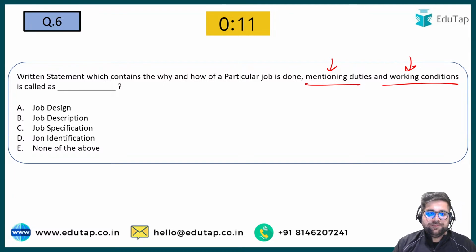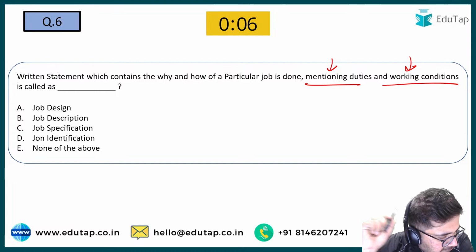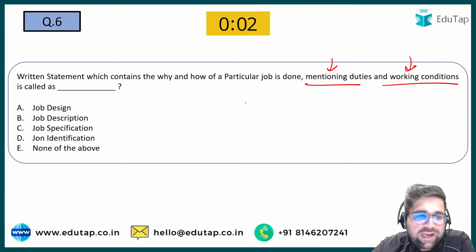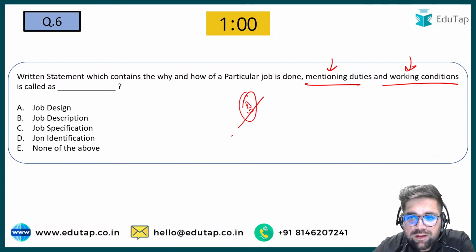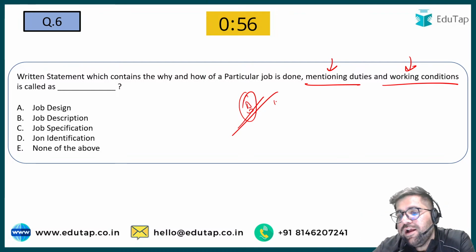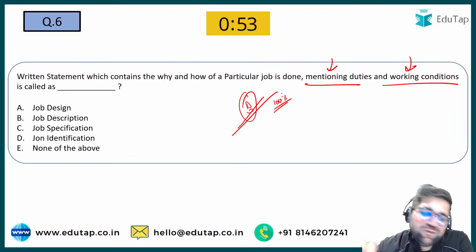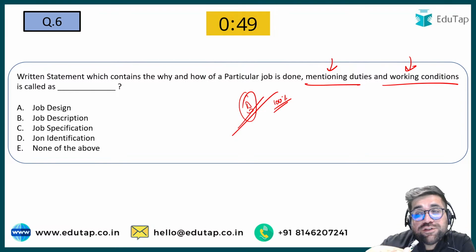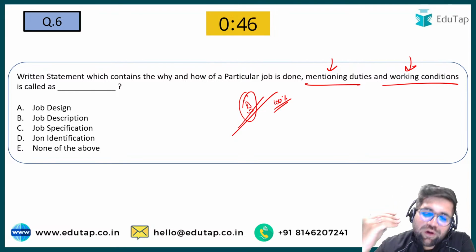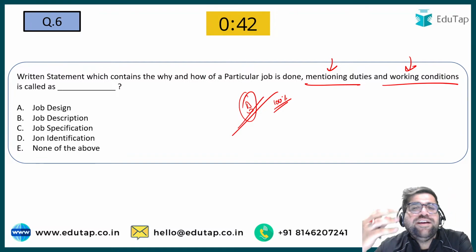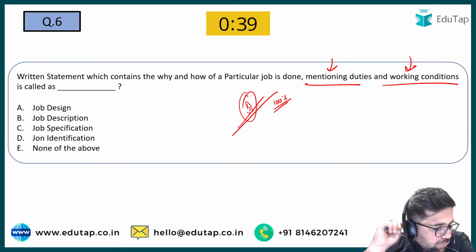Question number B. Now I'm picking the names of Nilesh, Unfiltered, Shubham, Niharika, Priya. Anyone else who would like to go with option number B? Gaurav again is going with B. Are you guys 100% sure that the answer should be option number B? Or are you in doldrums, that this could be it, that could be it? How many of you are 100% confident? Not 100, so okay, 99.9 something. How many of you are confident?